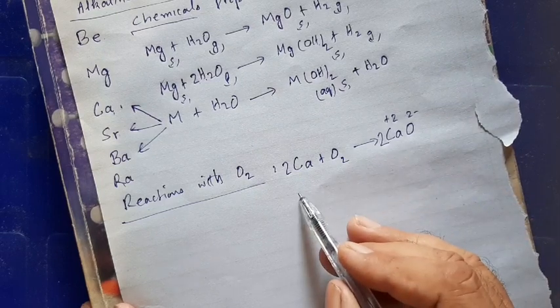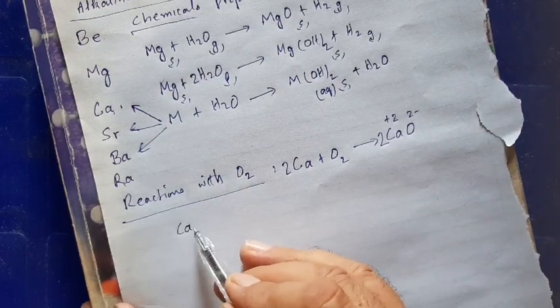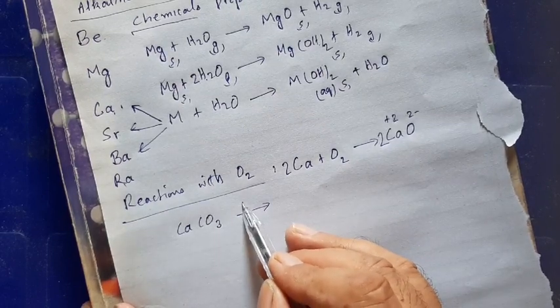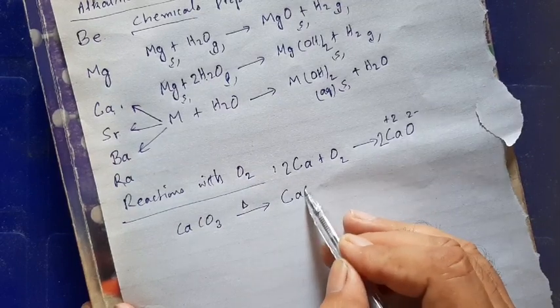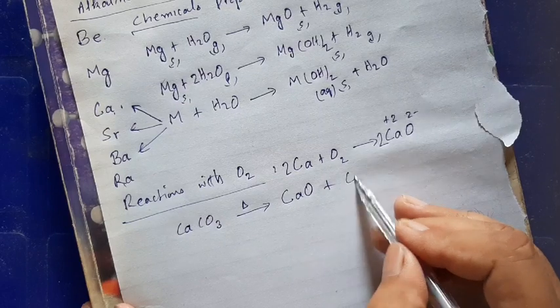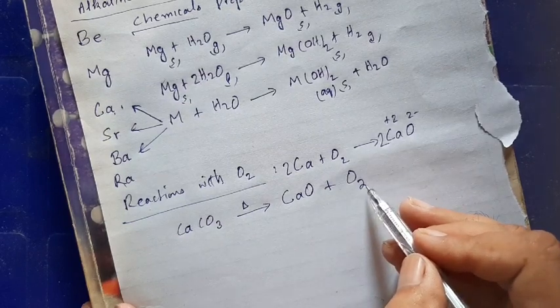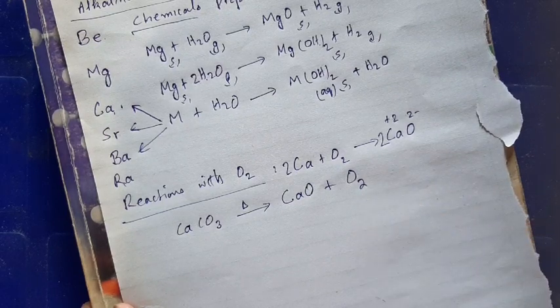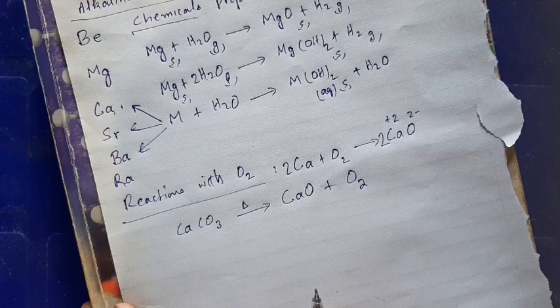Similarly, carbonates of these elements, for example calcium carbonate, are decomposed upon heating into calcium oxide. That is an indirect way of preparation of oxide plus O2 gas: calcium oxide and O2 gas. These are the normal oxides. In addition to normal oxides, elements of group 2A also form peroxides as well. But first, before the discussion on peroxides,